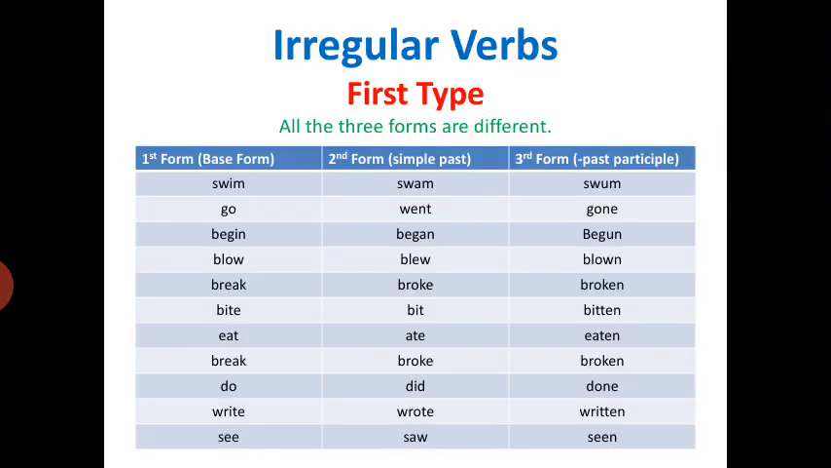First type, all the three forms are different. See: swim, swam, swam; go, went, gone; begin, began, begun; blow, blew, blown; break, broke, broken; bite, bit, bitten; eat, ate, eaten; do, did, done; write, wrote, written; see, saw, seen. So you have noticed that all these three forms are different.